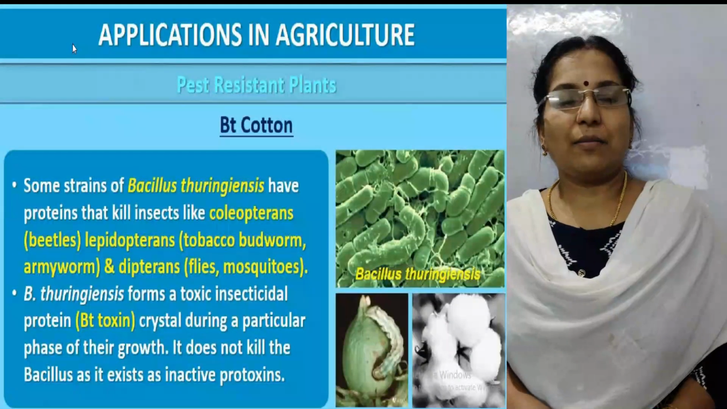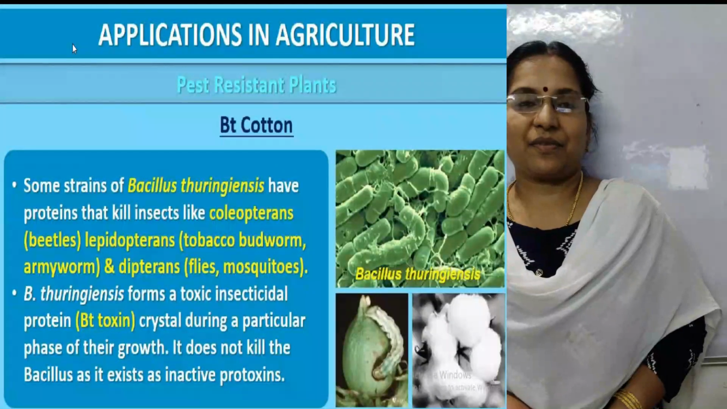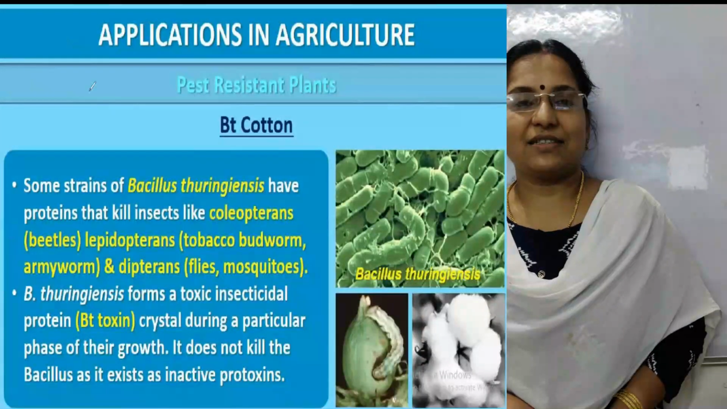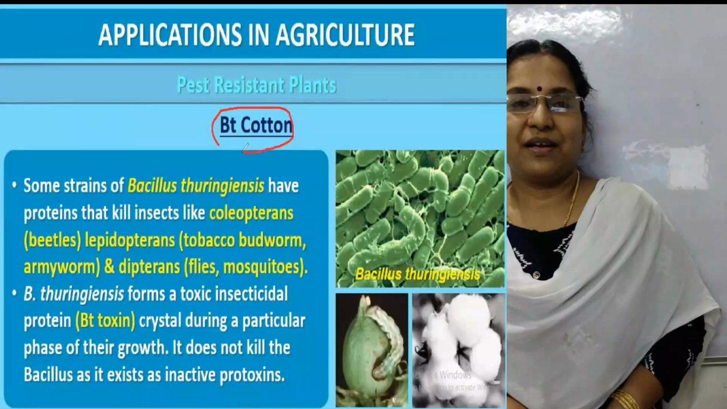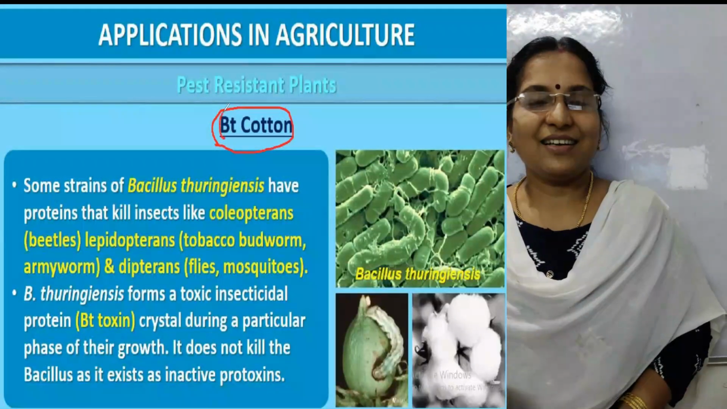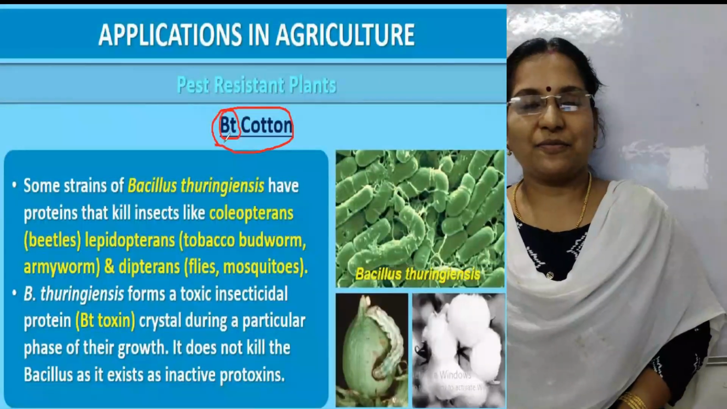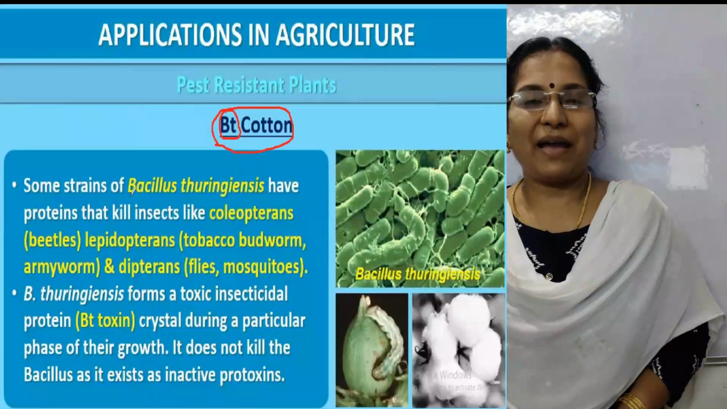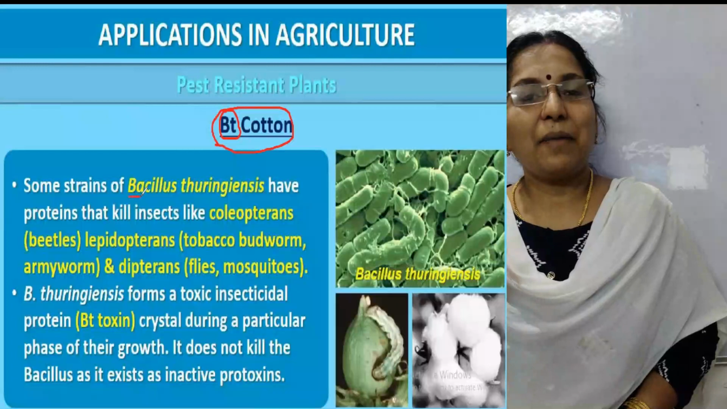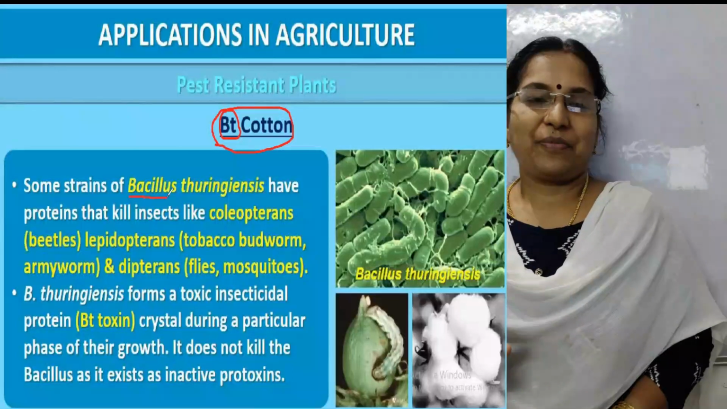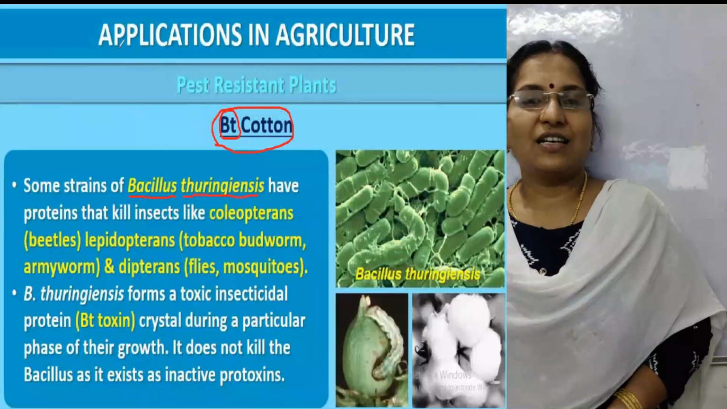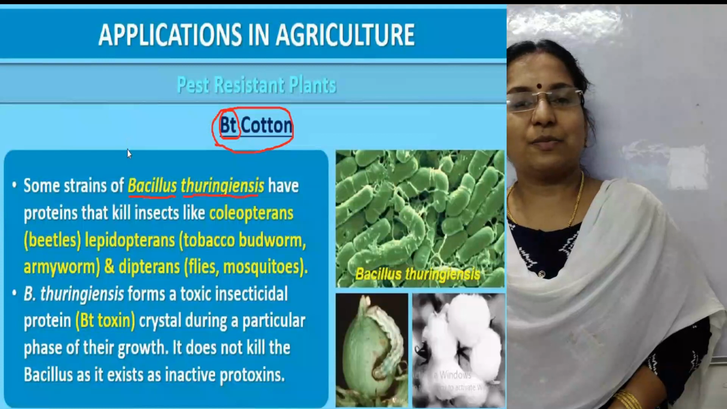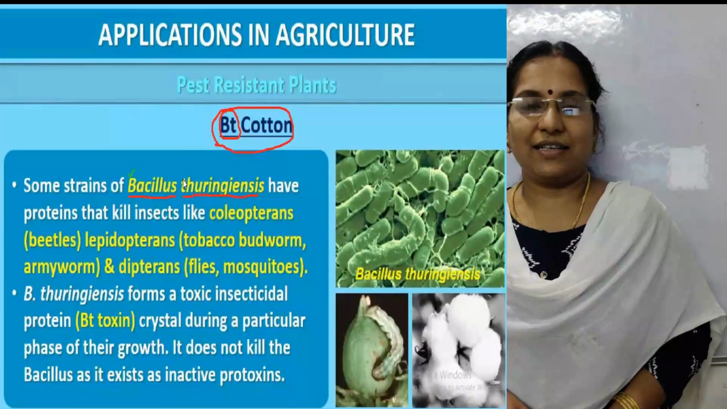Here we can see one example, that is Bt cotton. Cotton means it is a cotton plant. Then what does this Bt stand for? Here you can see capital B and small t. It is from the name of a bacterium, that is Bacillus thuringiensis. B stands for the first letter of the genus name. Thuringiensis stands for the species name of that particular bacterium.